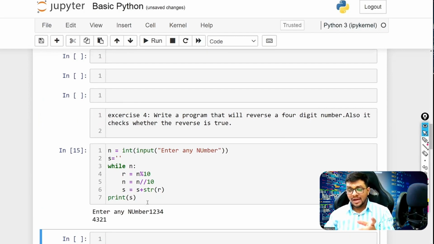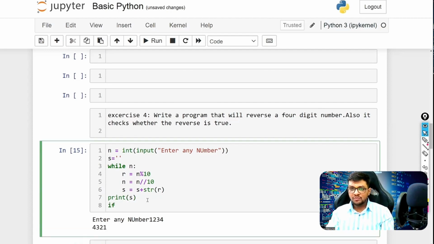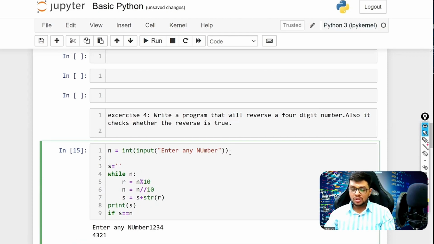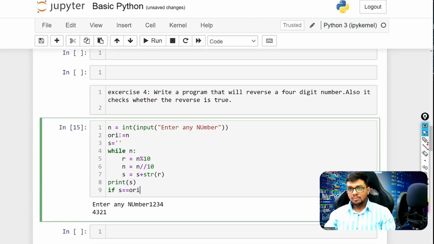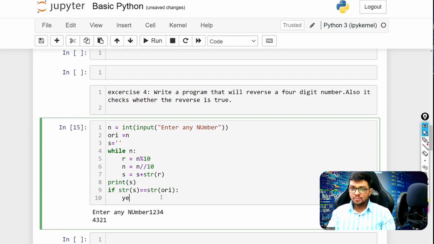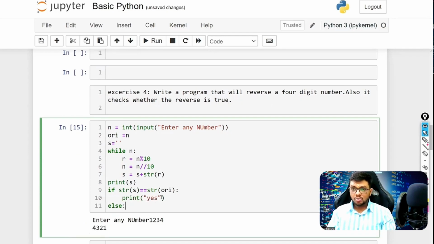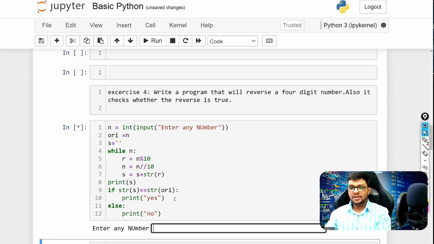Now I want to check if that reverse is same as the original number. So I would just write here, if S equals original n. We need to store the original value of n also. So I'm going to store it here and check if S is equal to the original value. But your original would be a string, so let's convert both of them into strings so that there is no confusion of the data type. Let's print yes here if they are same, and else print no. That's it. We are simply doing it.